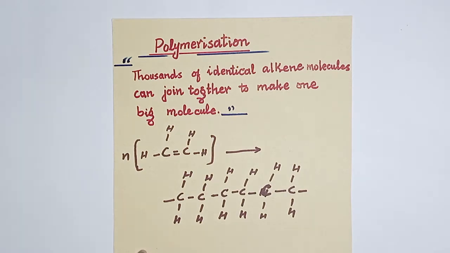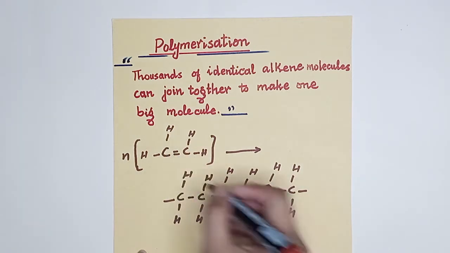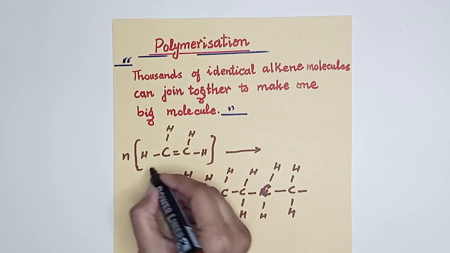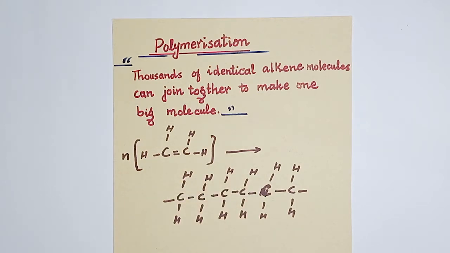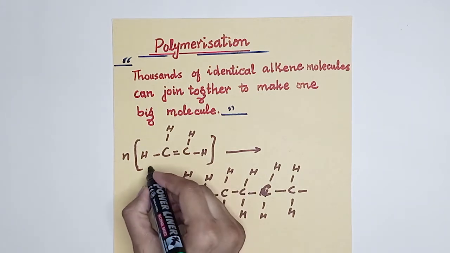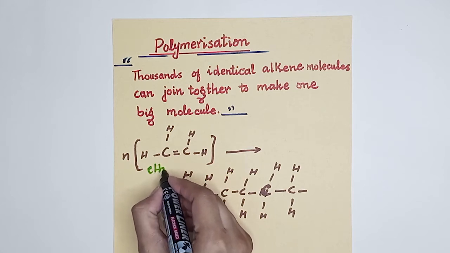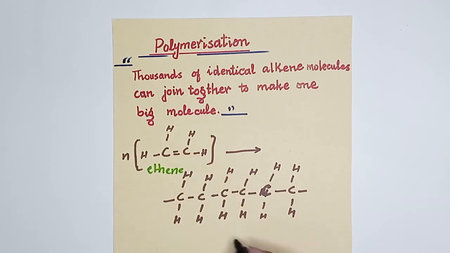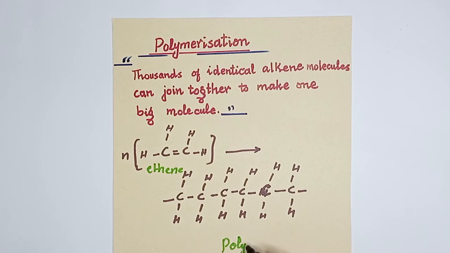When one big molecule is formed from ethene, the name for the product is polyethene. Poly means many, ethene means a lot of molecules of ethene are there.